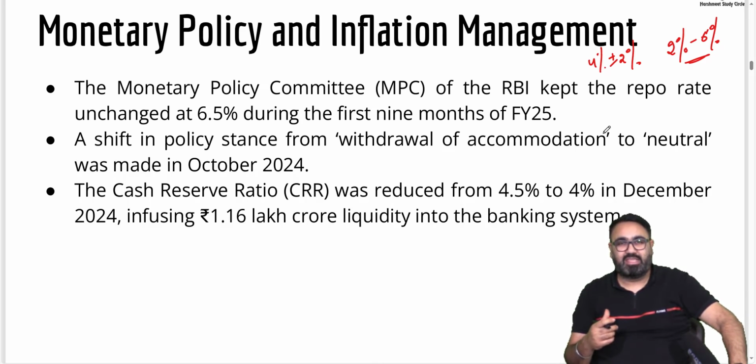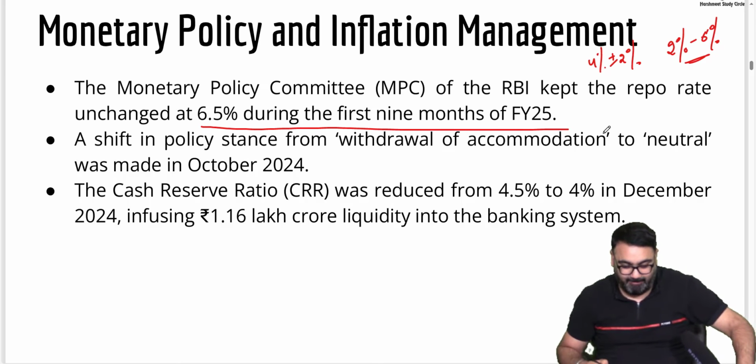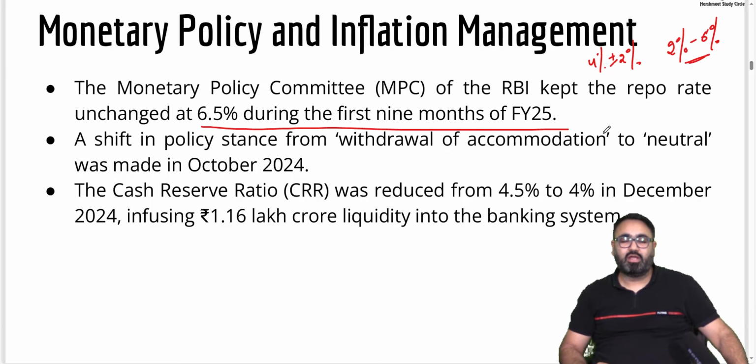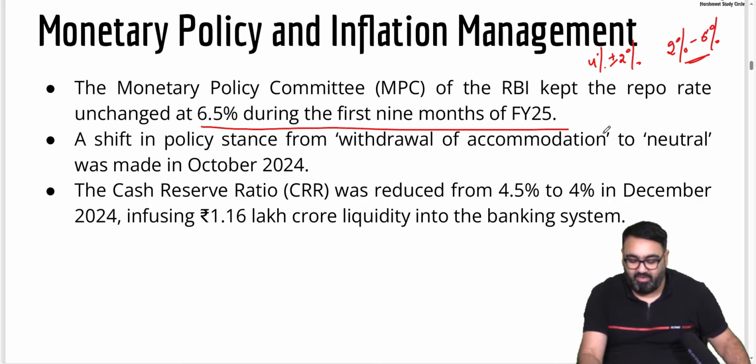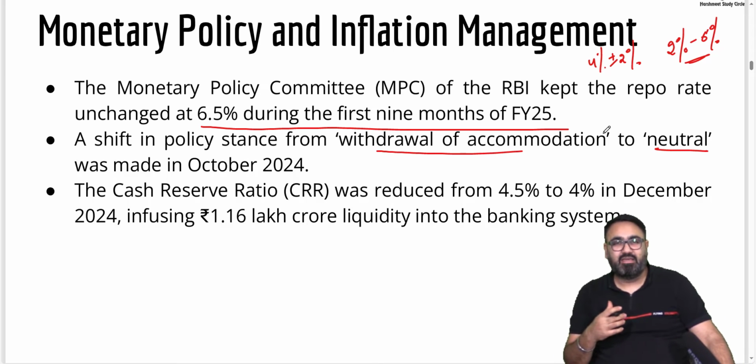How do they do that? They keep on changing repo rate, they keep on changing other measures so that the liquidity, the money supply in the market is controlled. Now, as per the economic survey, for the first 3 quarters, that is for the first 9 months, repo rate by the RBI was kept unchanged at 6.5%. Also, we saw the RBI finally changing its policy from withdrawal of accommodation to neutral. Now, these are important phrases which can be asked in the examination, so you must know this.